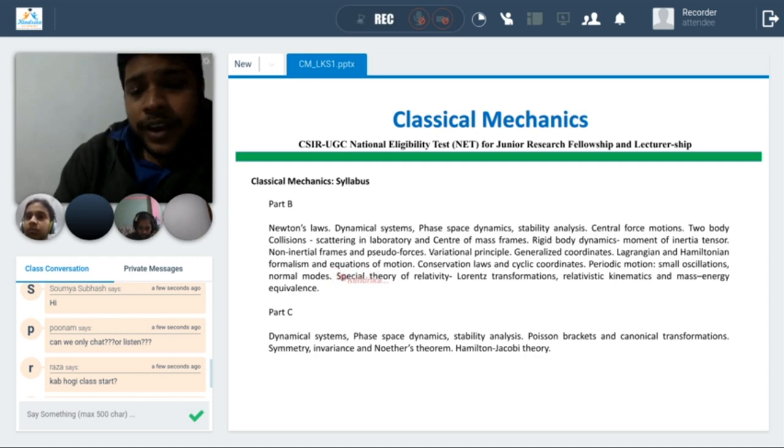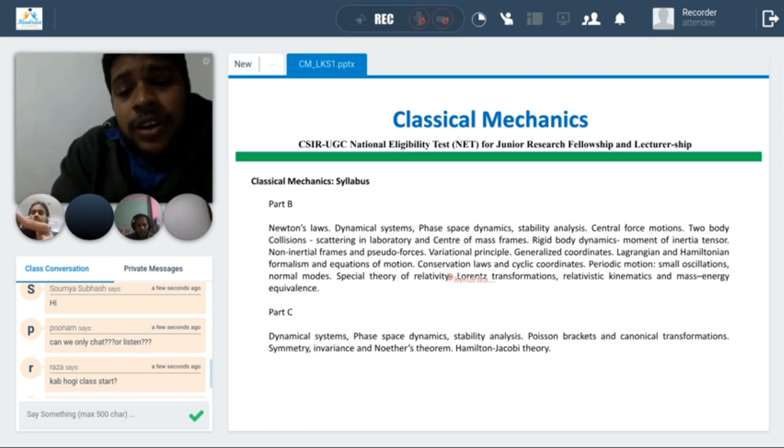So we will do a total class on special theory of relativity, where we will discuss the basics and fundamentals, meaning the two postulates, and then basic formulas, and then Lorentz transformation and its invariance, and then mass energy equivalence. After that, we will solve all the questions from the last 10 papers on special theory of relativity. We will do this in a single class.